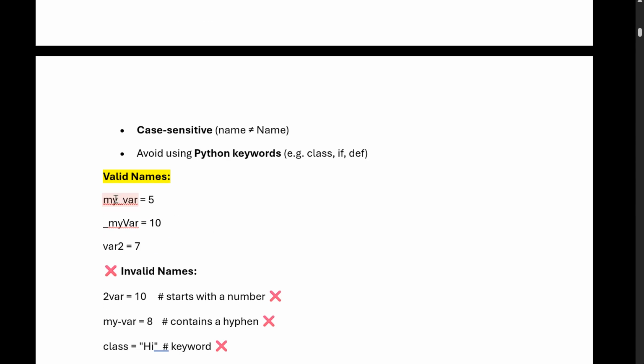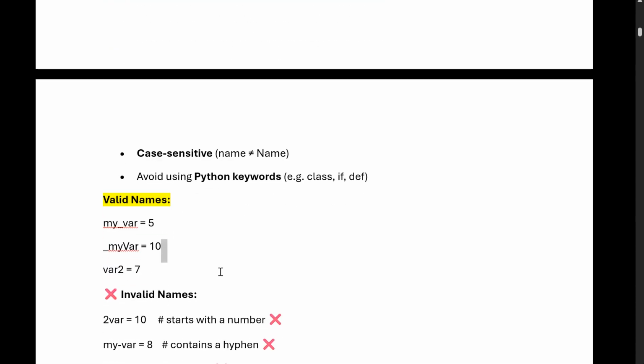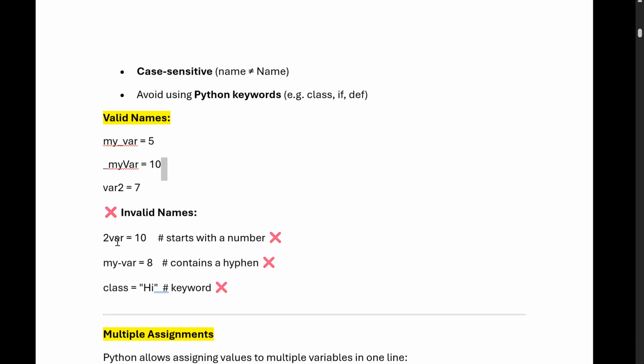Now we will see with some examples what the valid and invalid names are. my_variable with an underscore is acceptable, so _my_variable = 5 is completely fine. It can start with a letter or with an underscore. Names containing numbers are also fine. What are the invalid ones? A name should not start with a number, so this one starting with a numeral is not valid.